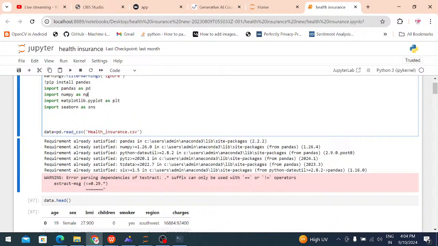After that we are using seaborn. Seaborn we can call as sns. Import matplotlib and import seaborn library. We are using two libraries: one is the matplotlib and one more is the seaborn library.